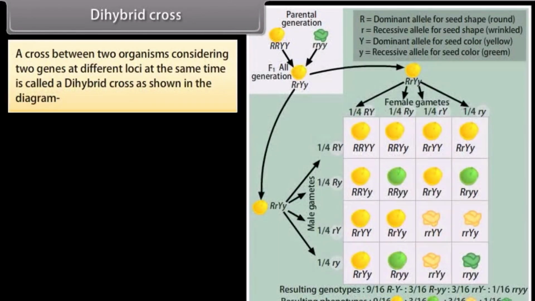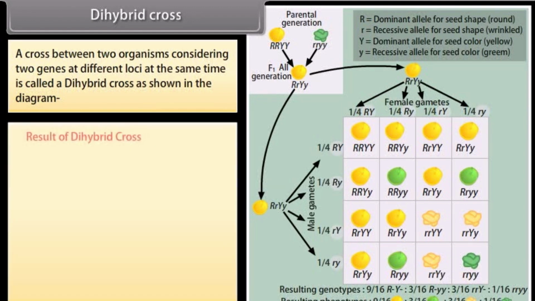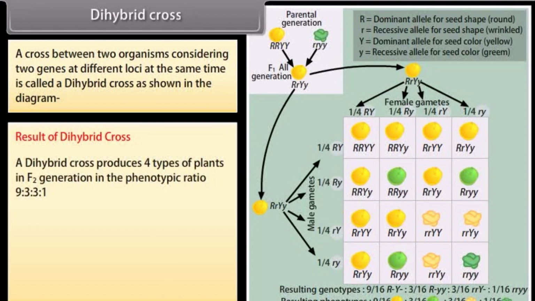Dihybrid cross. A cross between 2 organisms considering 2 genes at different loci at the same time is called a dihybrid cross as shown in the diagram. Result of dihybrid cross. A dihybrid cross produces 4 types of plants in F2 generation in the phenotypic ratio 9:3:3:1.